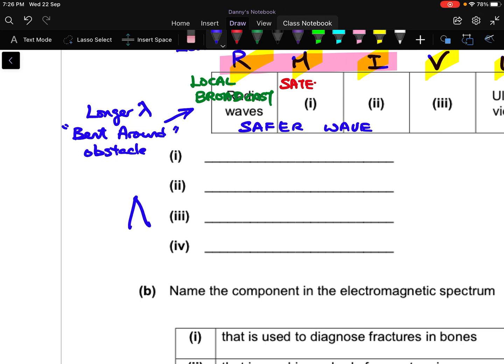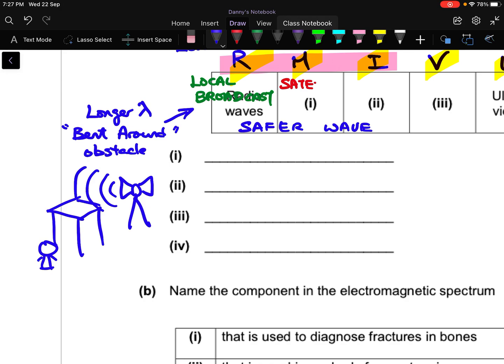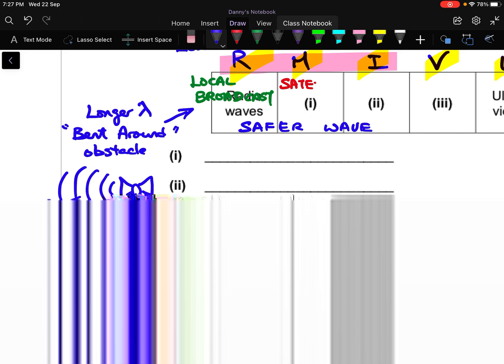For example, if you have a local station and you want to broadcast this wave, and you have an HDB standing in your way, if you are a person listening to the radio here, normally you won't be able to get the wave. But because radio wave has a long wavelength, the wave can actually bend around the building and reach you. Similarly, with your home Wi-Fi or the school Wi-Fi, you can even get it in the toilet because the wave can bend around and reach you.